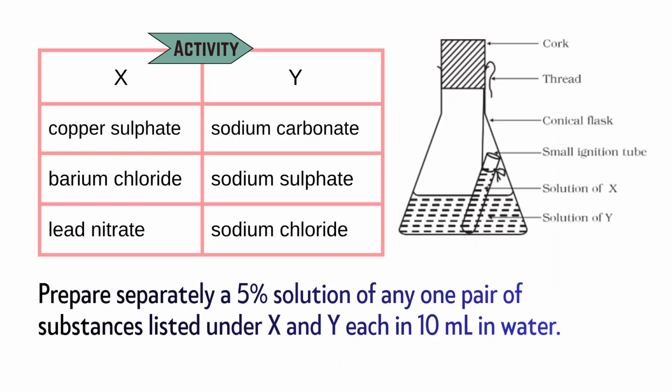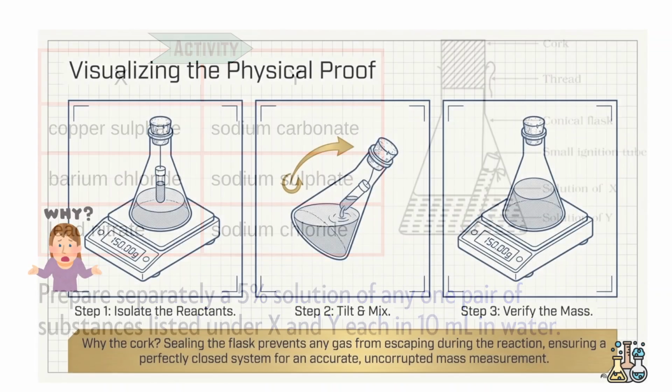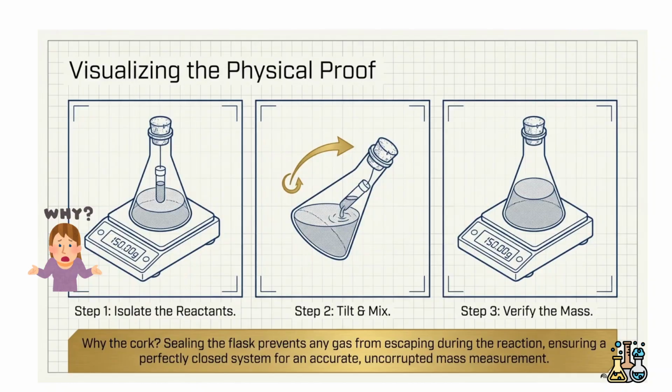Let's perform a simple experiment. Take two solutions. The solution set can be copper sulfate and sodium carbonate, barium chloride and sodium sulfate, lead nitrate and sodium chloride. Let us consider copper sulfate and sodium carbonate. Prepare a 5% solution of each in 10 ml of water. Keep copper sulfate in a flask, sodium carbonate in an ignition tube.